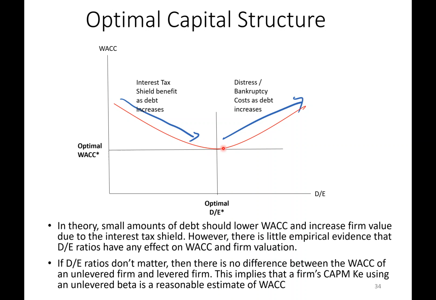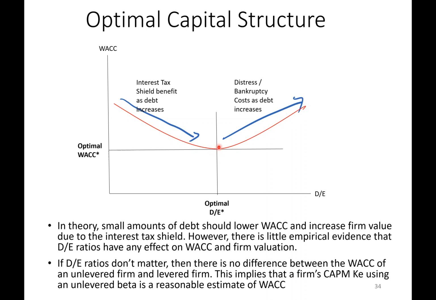However, at some point, you have enough debt that you materially affect the risk of the firm. There's a material risk that in a downturn, the firm could have some distress, either related to, say, losing employees or exorbitant cost borrowing rates. At some point, having too much debt is going to raise the WACC again. So the question is, what is that optimal D/E ratio, the optimal amount of debt to use? And so that's what all firms are trying to figure out.